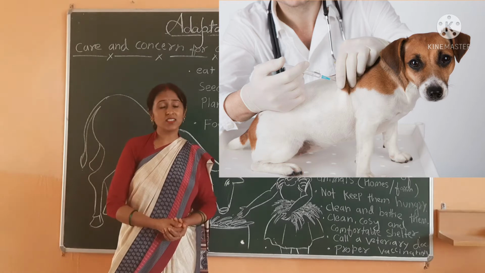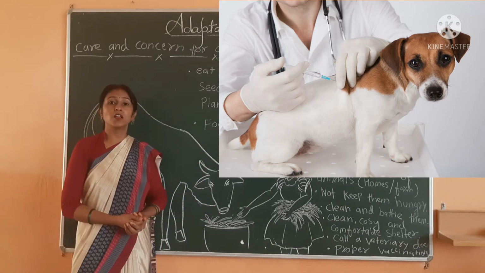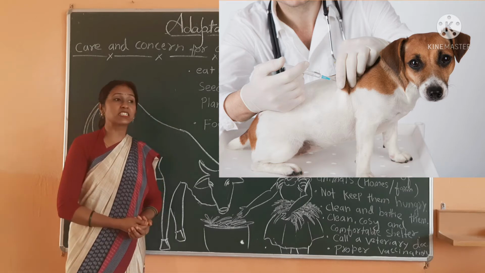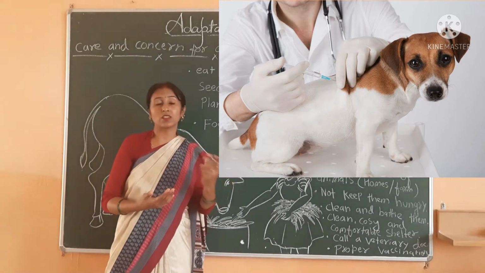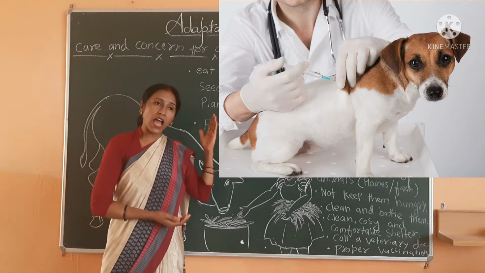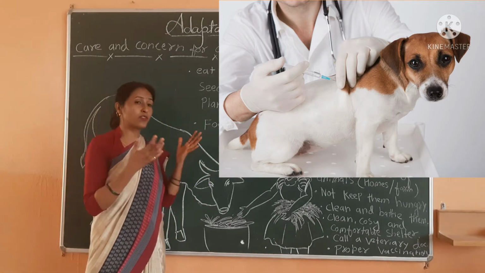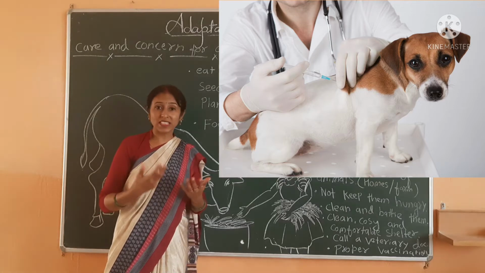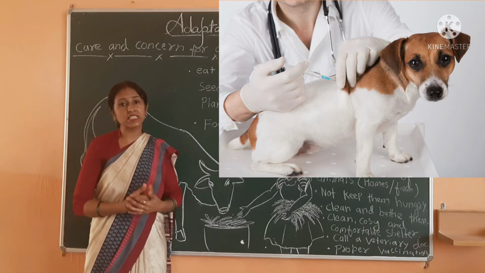And proper vaccination. When you are an infant, you take lots of vaccines for diseases, like we were vaccinated with the COVID vaccines. Animals also require some vaccines so that they never feel sick, they are always healthy and protected from lots of diseases.